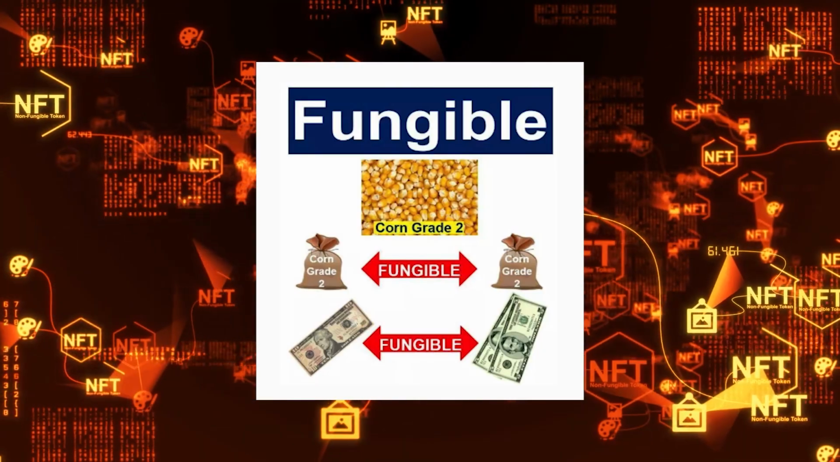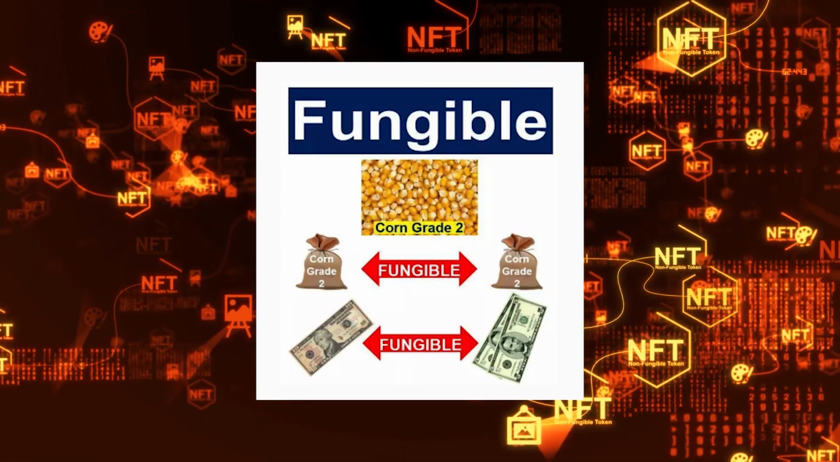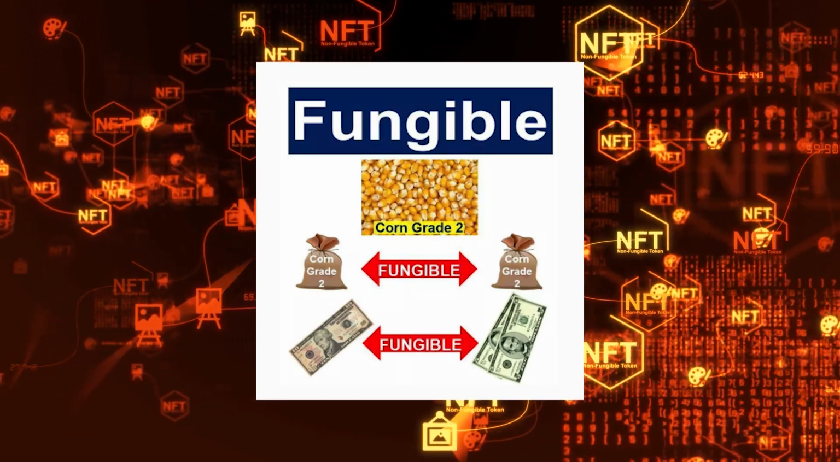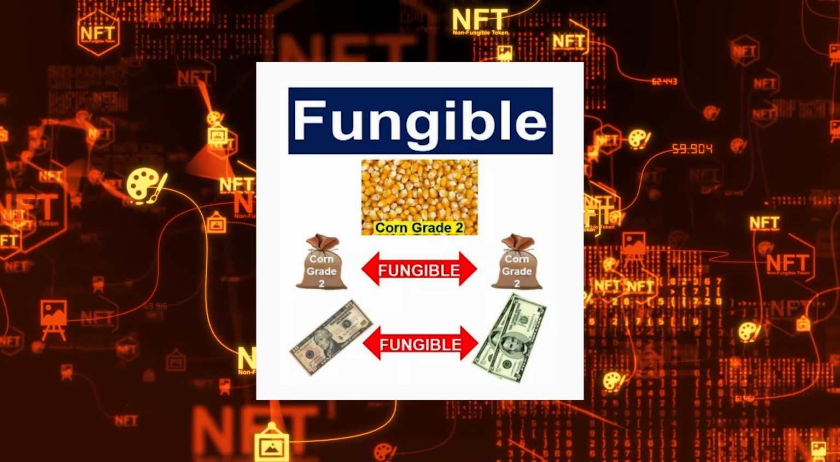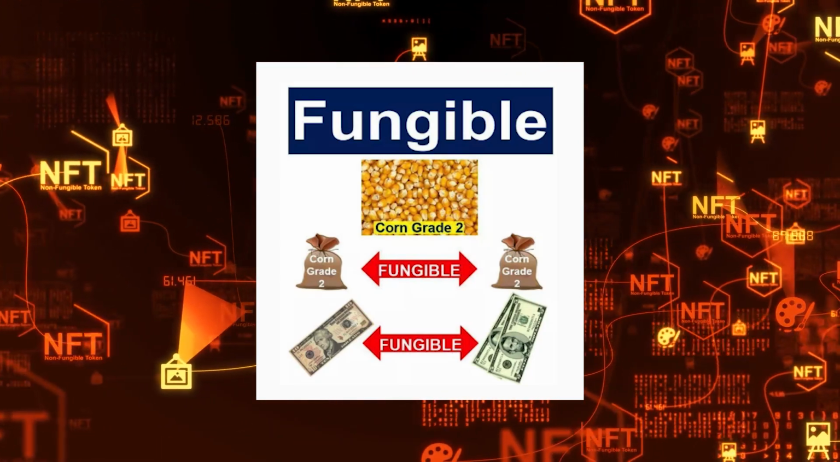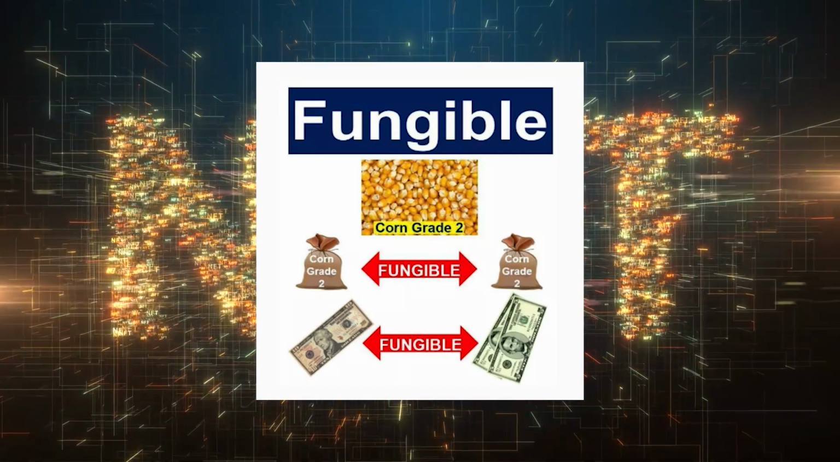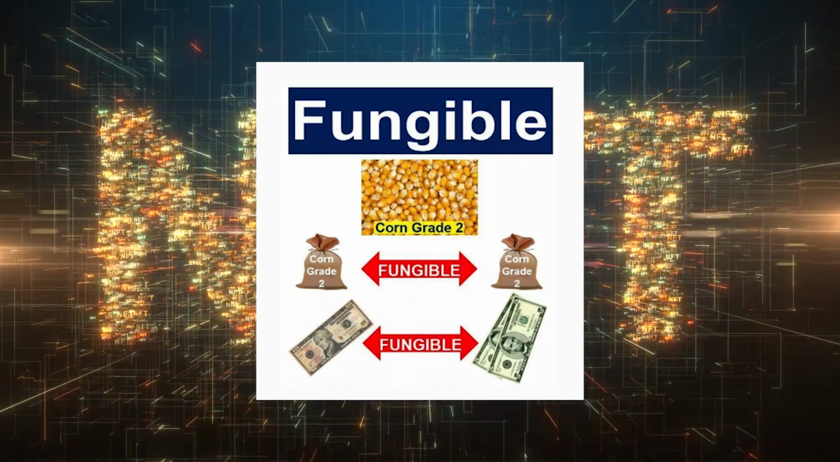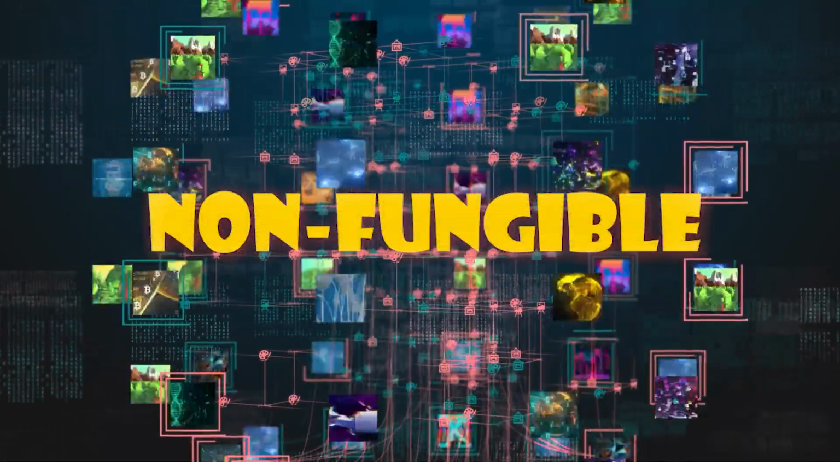Take a look at the image on the right, for example. You can see that grade 2 corn is fungible with grade 2 corn, correct? As a result, these two items can be traded without difficulty because they are identical. Money is also fungible, which means that if you have a $10 bill and two $5 bills, they are both fungible.